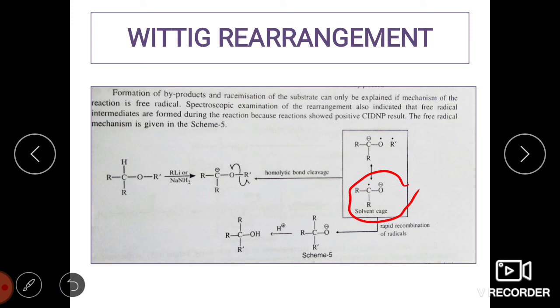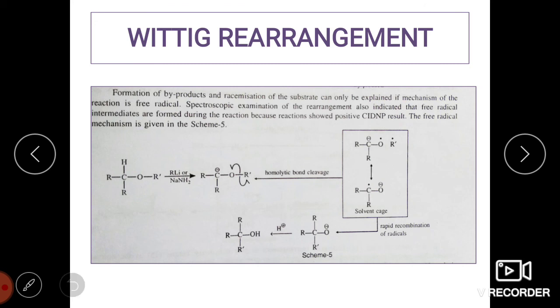So now in the solvent cage, you're going to get an intermediate of this kind, wherein carbon will have a free radical on it and oxygen a negative charge. Now from this point there is going to be rapid recombination of radicals, that is R prime free radical is going to form a bond with the carbon to give rise to an alkoxide ion of this kind. That is, this C free radical and R prime free radical are going to form a bond, the C-R prime bond.